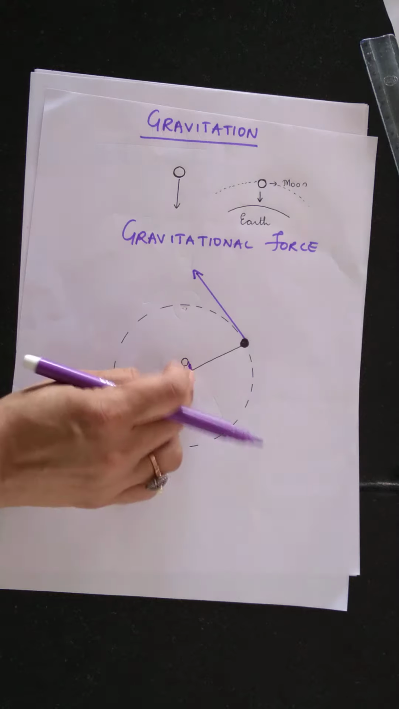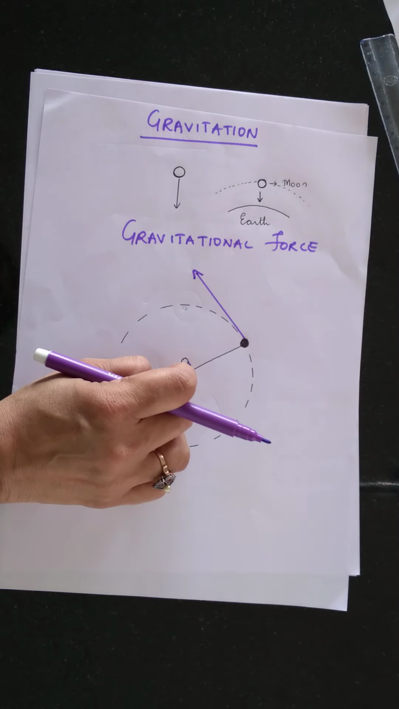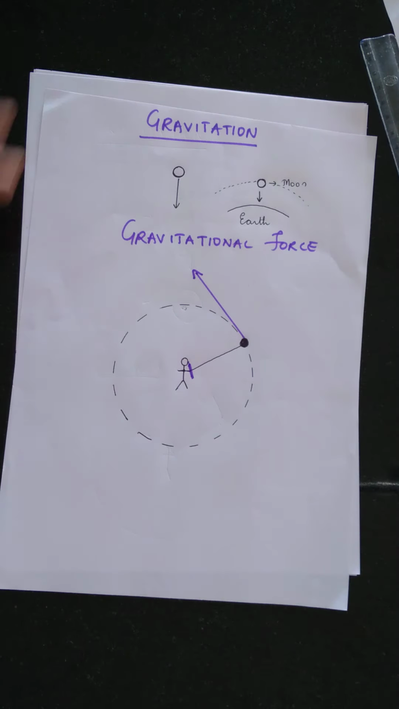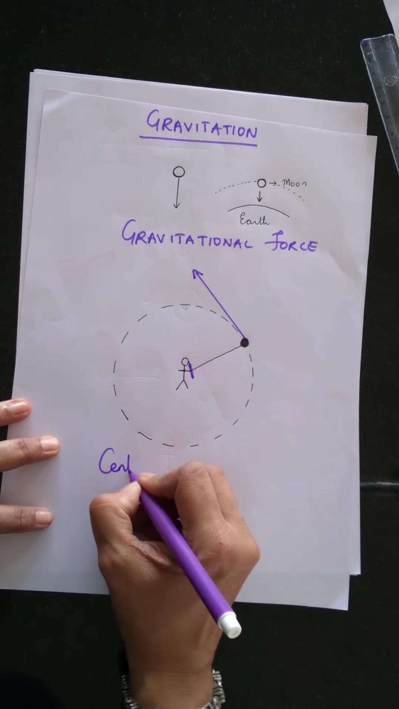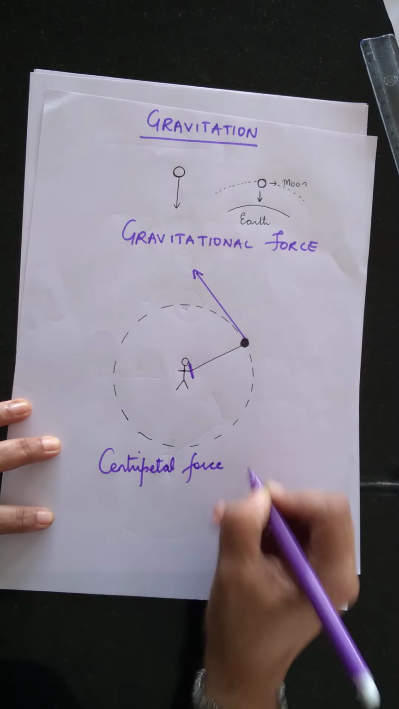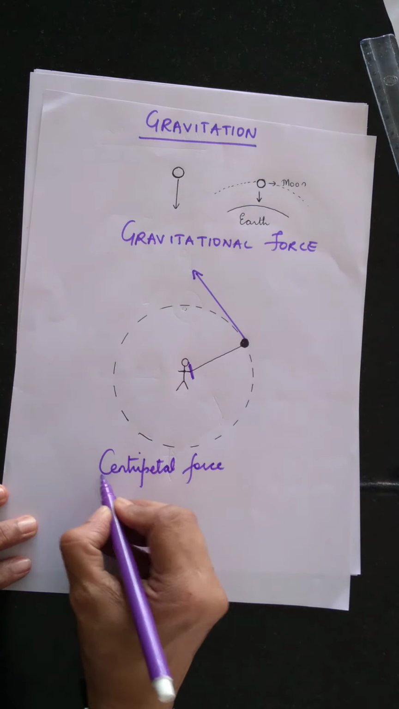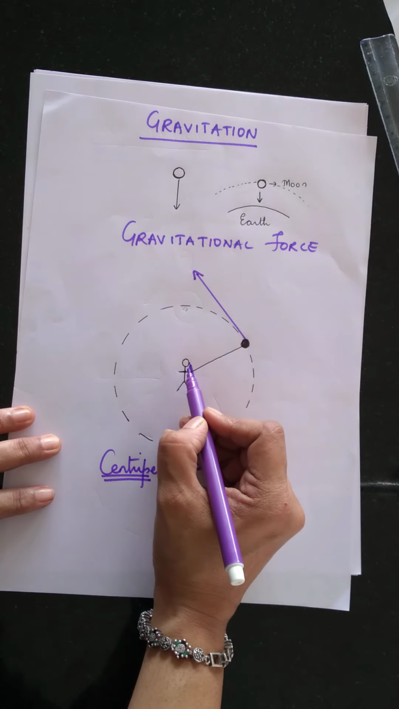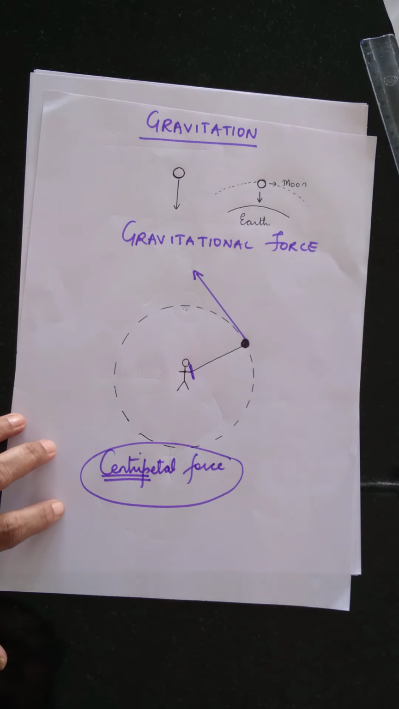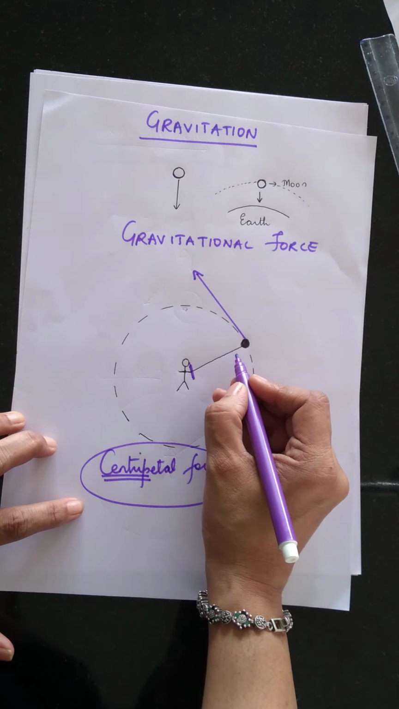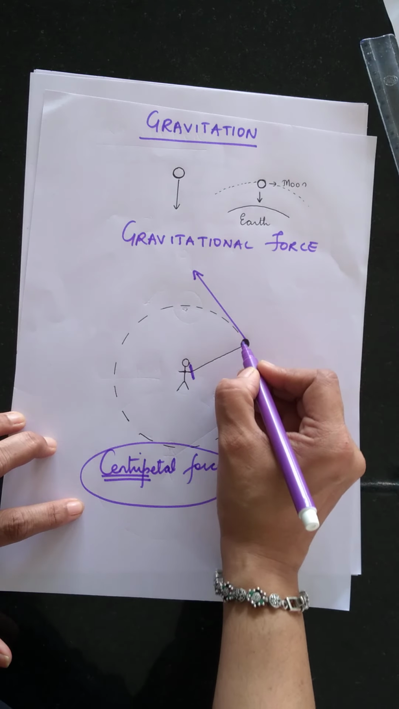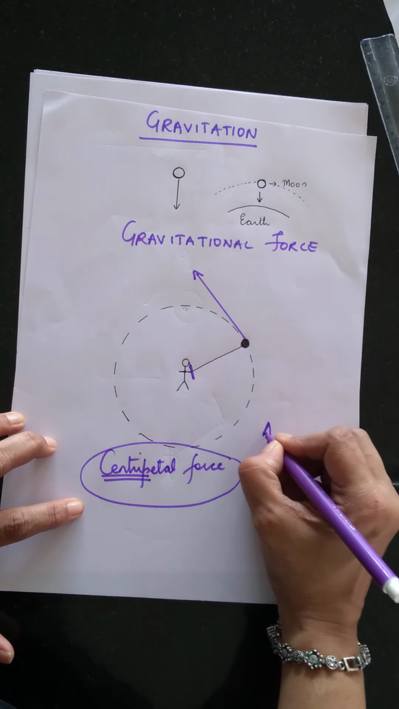So this force that acts towards the center, that keeps this object moving in a circular path, is called the centripetal force. Centripetal comes from the word center. It's a force that acts at the center. Now, what does this centripetal force do? This force basically keeps on causing, or it makes this stone accelerate.